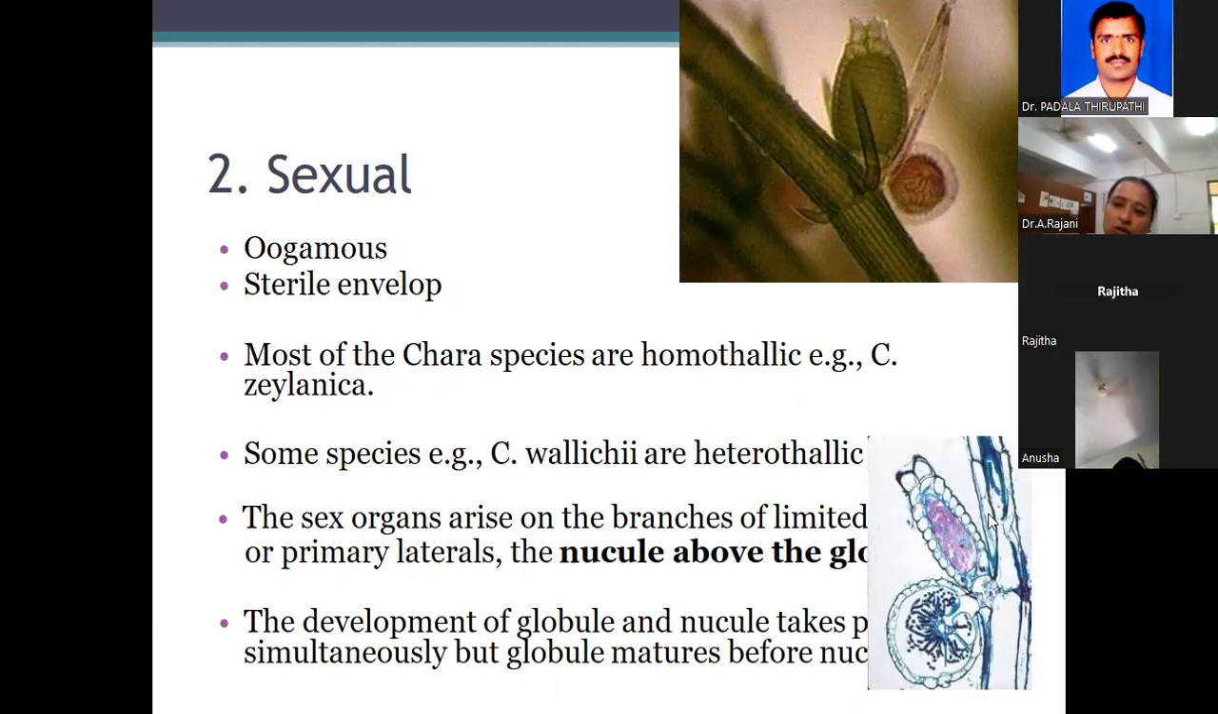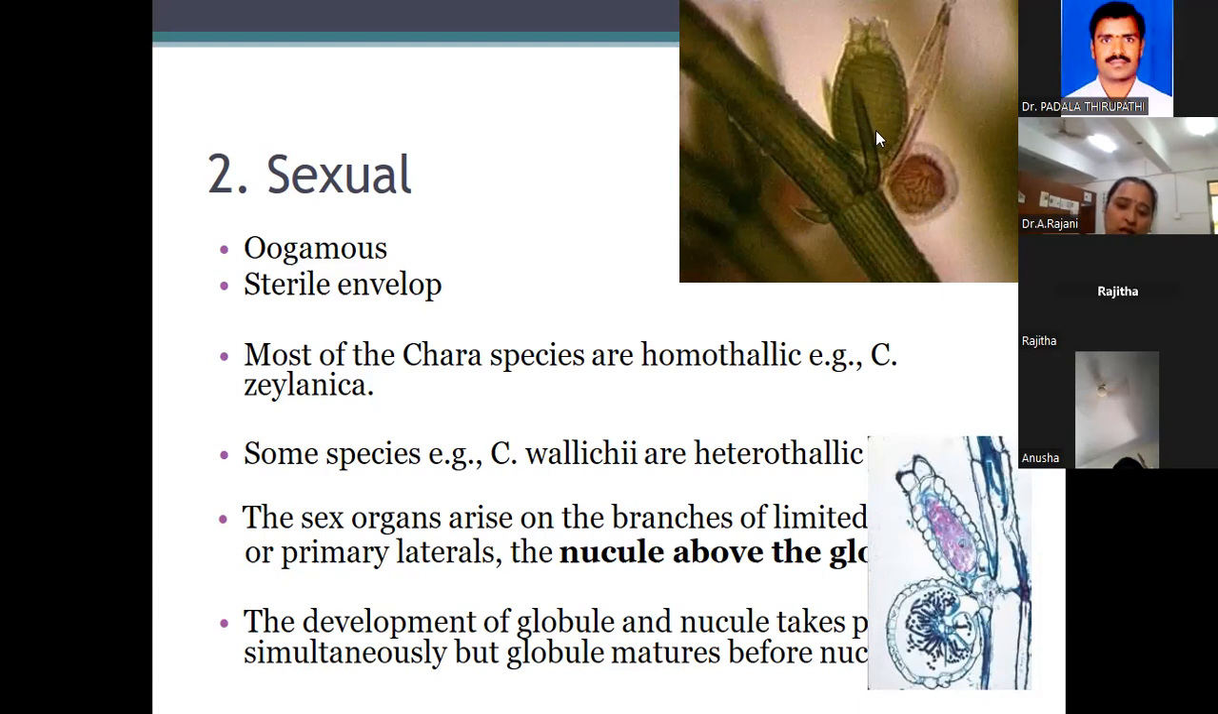See here in the picture, this green colored part. Where the node is, the primary laterals, that node produces the sex organs. One green colored sex organ is there, no? This one is called the nucleus, or female sex organ. Inside here, the reddish colored one is the male sex organ, or globule. Always under the nucleus, the globule is present. The nucleus is on the upper part, the globule on the under part.